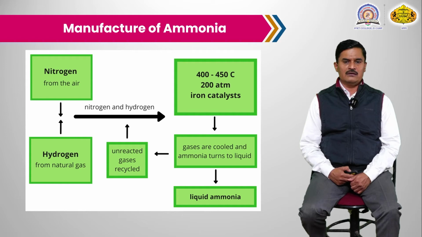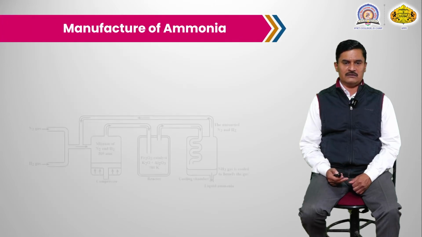In the converter, the temperature is maintained at about 400 to 550 degrees Celsius at about 200 atmospheric pressure, and nitrogen and hydrogen are converted into ammonia. After cooling, the ammonia is converted into liquid and collected in a separate tank, and the unreacted gases are recycled into the reaction.